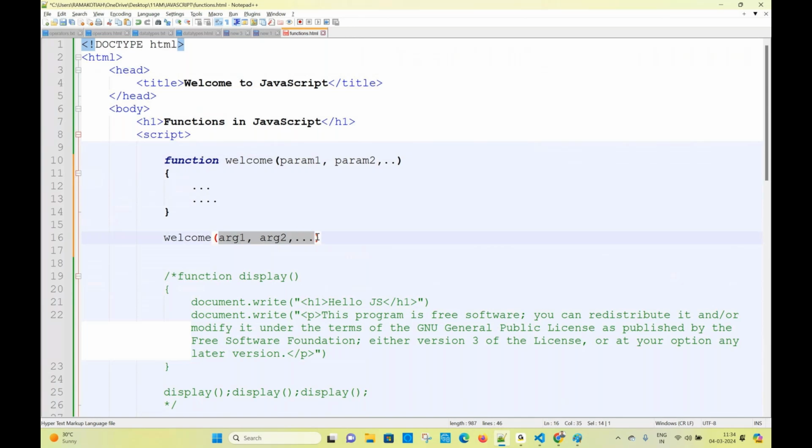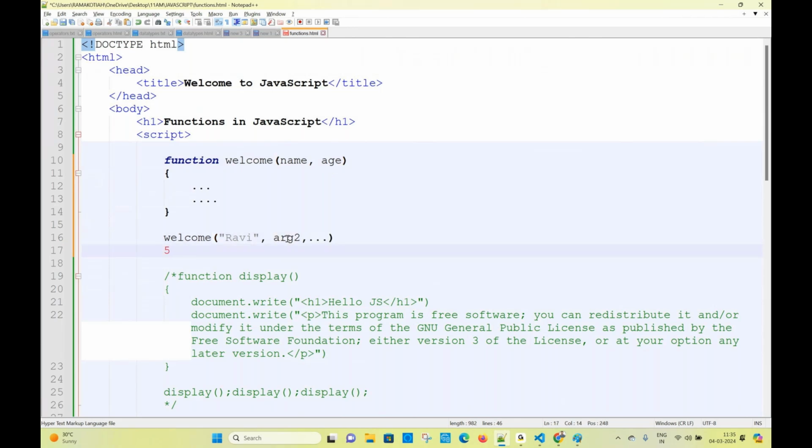Some people call both parameters, no problem, but understanding is very important. For example, take a variable called name, and a variable called age. I'm passing Ravi, and I'm passing the value 25.